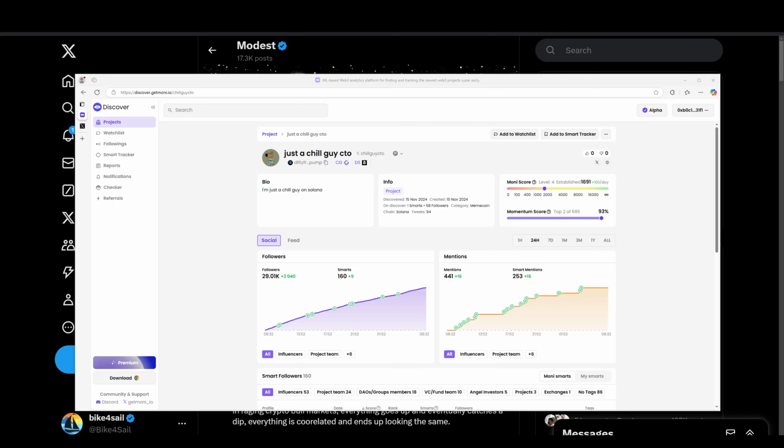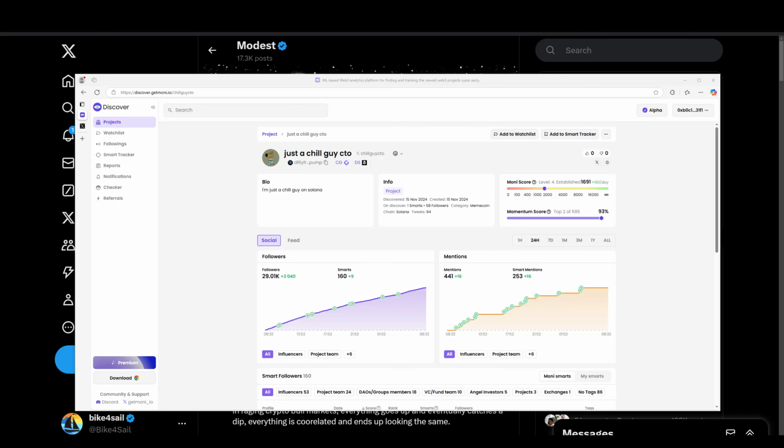I want to show you something really exciting, especially for people out there that enjoy studying alpha accounts on Twitter, or on X, I guess it's now called. I need to get used to that. I think you're really going to enjoy this if you're a research type, or if you just like to find alpha channels to follow. This is the perfect tool for you.